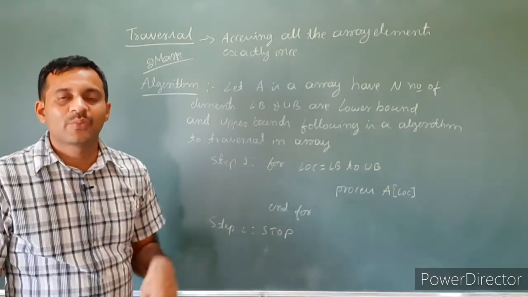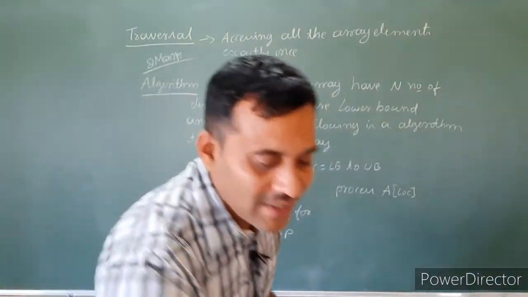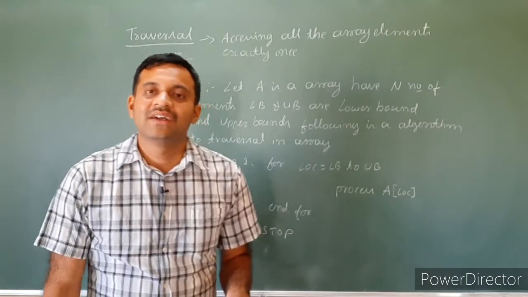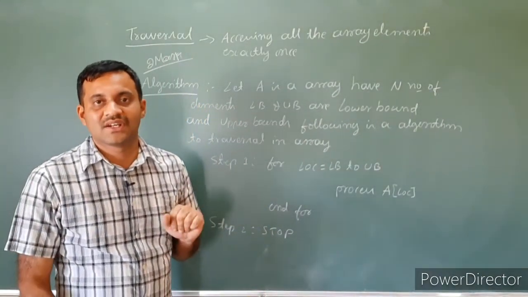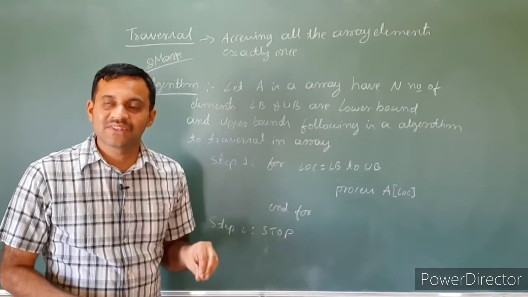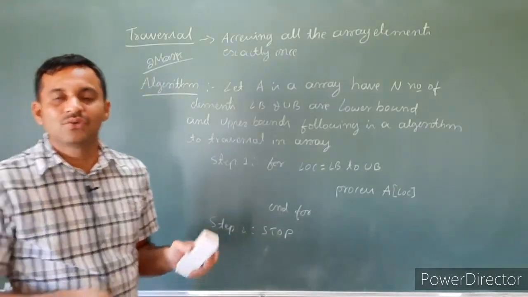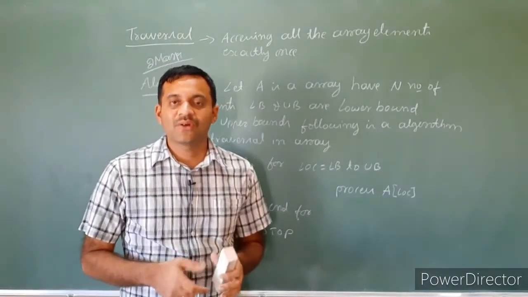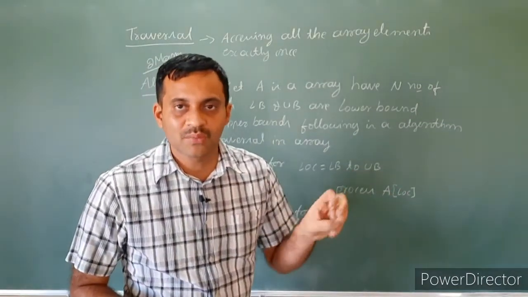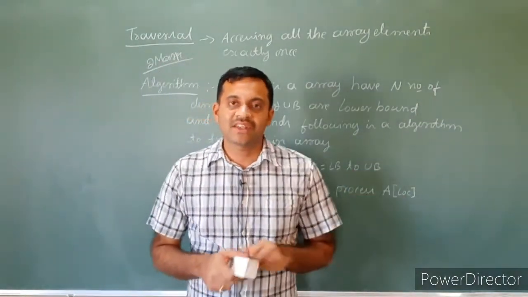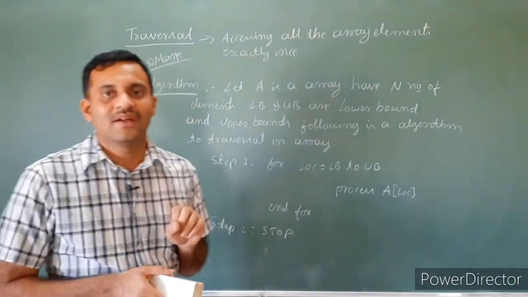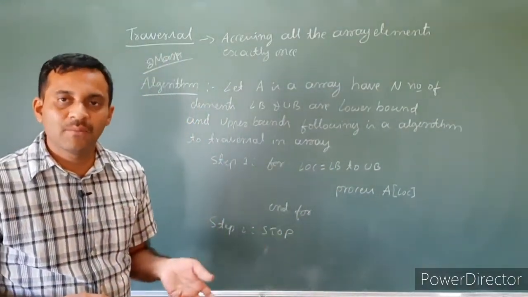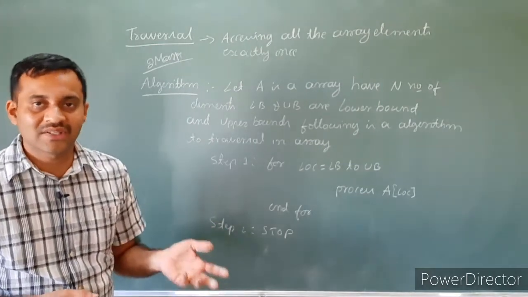Let's see a program. Reading and printing the array elements is itself a process, because to read an array element we have to access all the memory locations one by one. To print the array elements, again we have to access all the memory locations one by one. Hence reading and printing array elements is also a traversal.